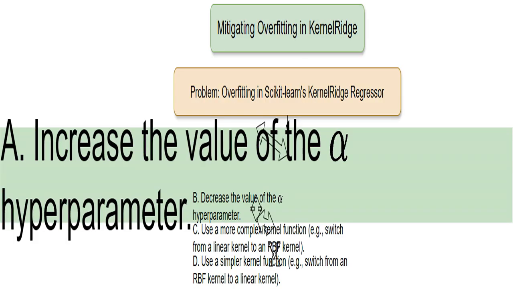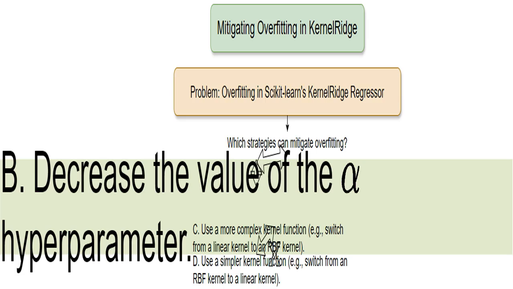This option involves increasing the regularization strength. The alpha hyperparameter in kernel ridge controls the amount of L2 regularization, as in ridge regression. A higher alpha means more regularization, which shrinks the model's coefficients toward zero, reducing complexity and thereby preventing overfitting. Think of it like this: I'm adding a penalty for model complexity.